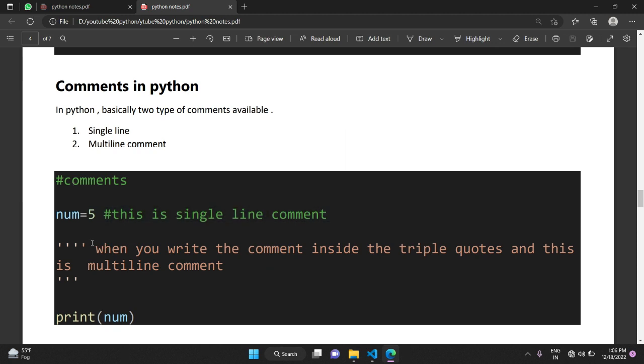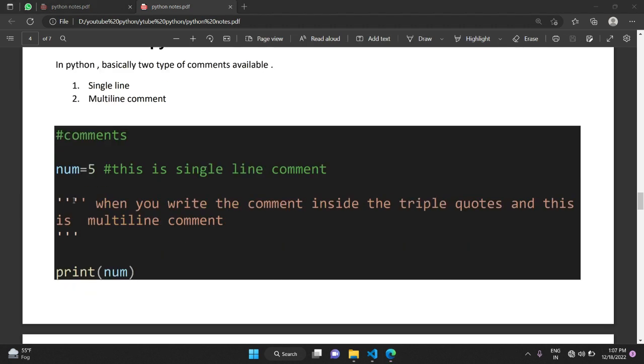And when you want to use a multi-line comment, then, sorry for that, here is a misprint, only three quotes are needed. And when you write anything and it prints, it is a multi-line comment, and you can write two or three lines according to your comments.